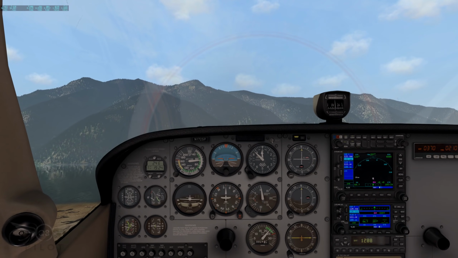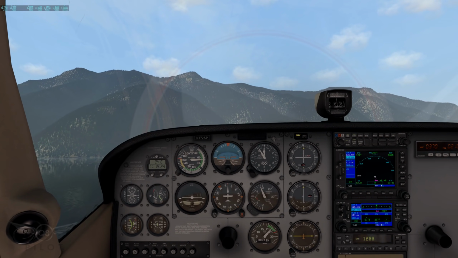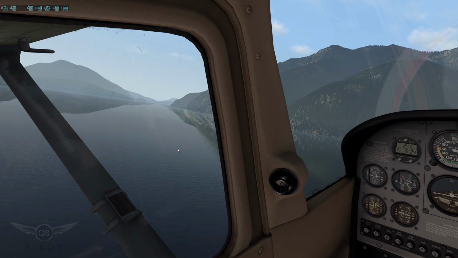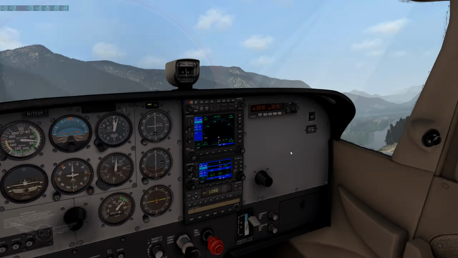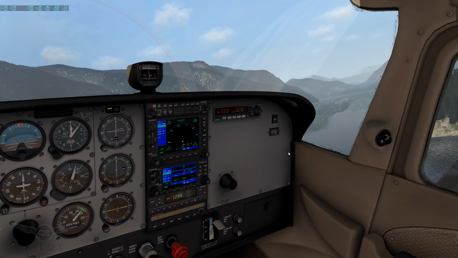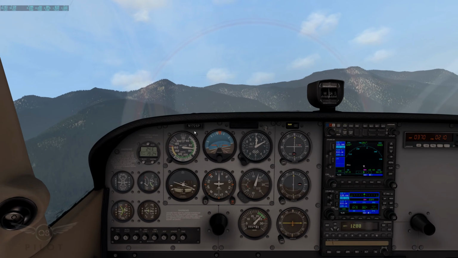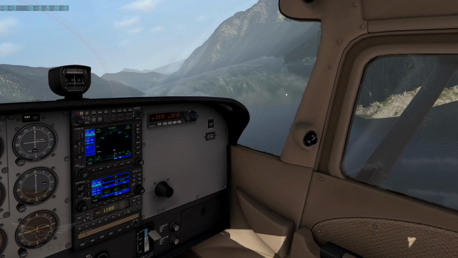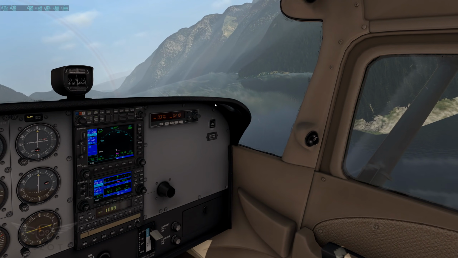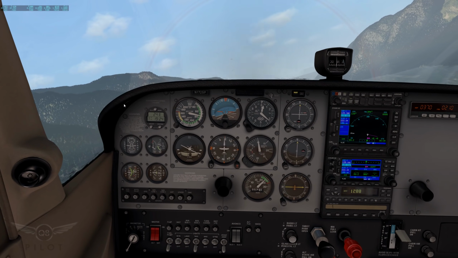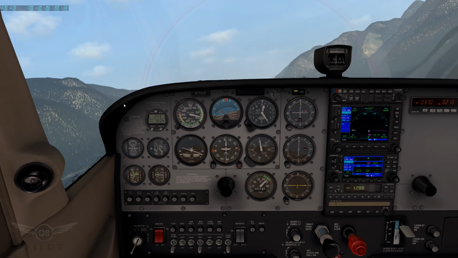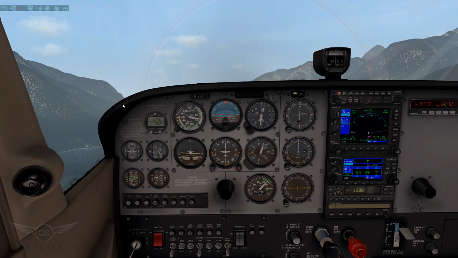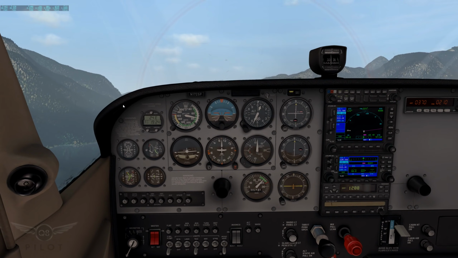And ladies and gentlemen, Vulkan definitely allows you to gain a lot of performance and still enjoy the visual quality of X-Plane 11. I really like what I'm seeing here. Nice reflections. The water texture seems to have changed, but I'm not sure. I've never had the reflections on before Vulkan, so the last time I used water reflections was in X-Plane 10. So now we can definitely use them in this version of X-Plane.